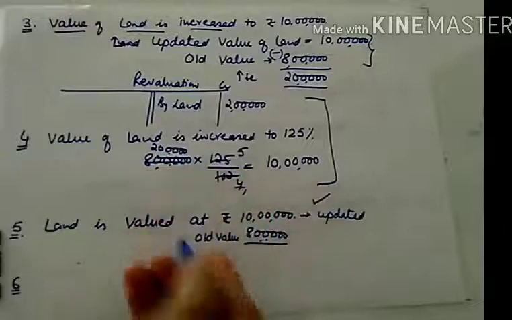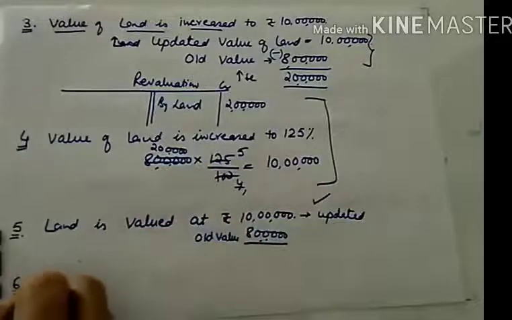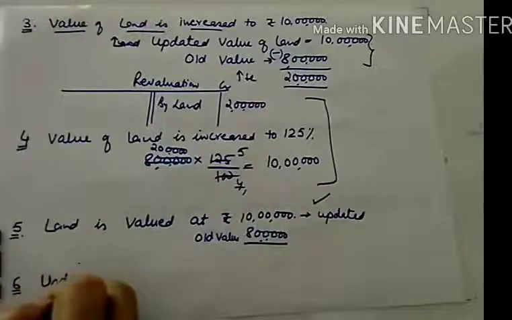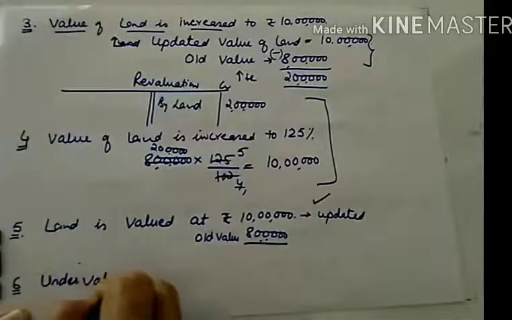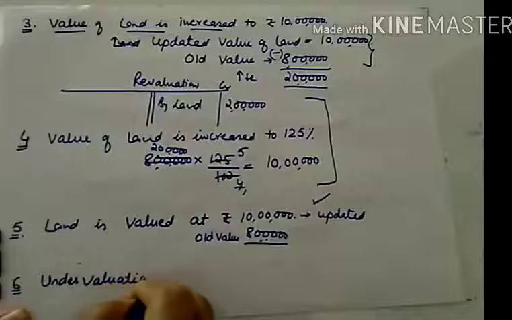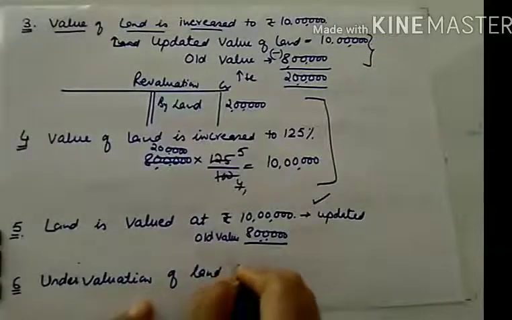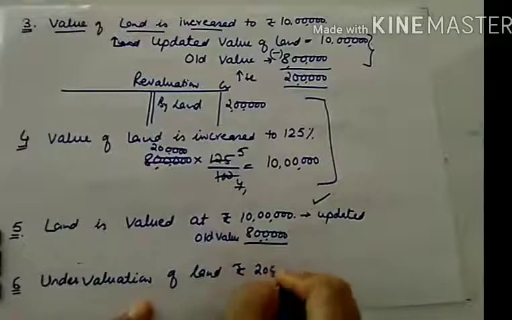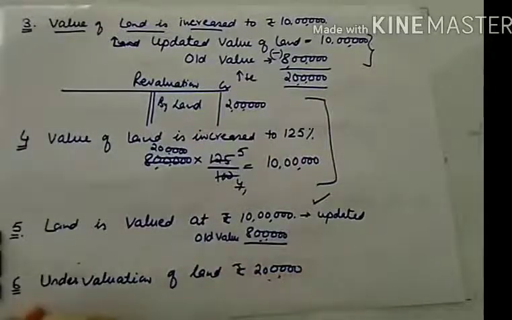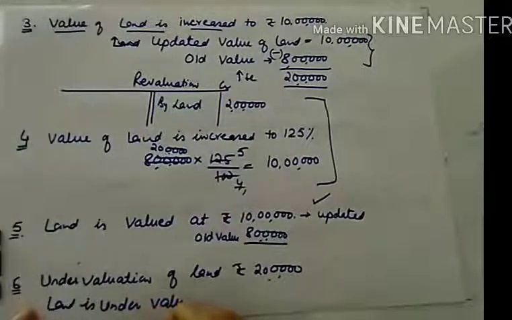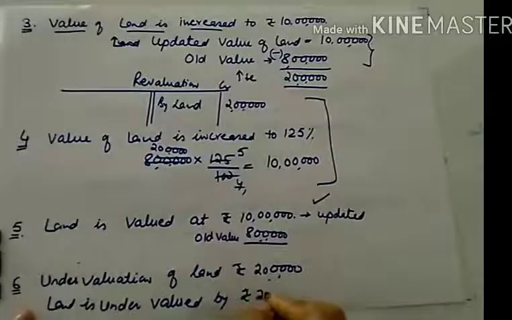Now next there is one more adjustment, you can say, which used to confuse the students. This is undervaluation. Undervaluation of land rupees 2 lakhs, or land is undervalued by rupees 2 lakhs.